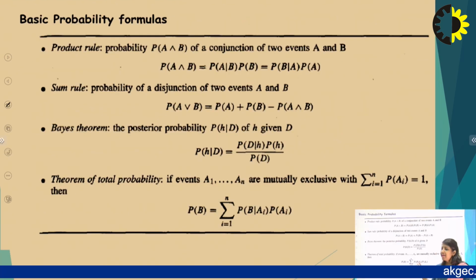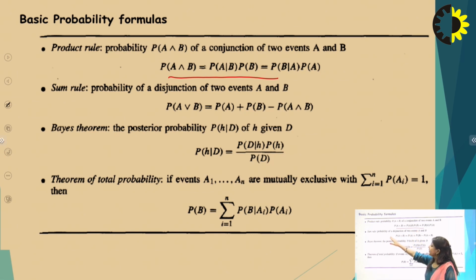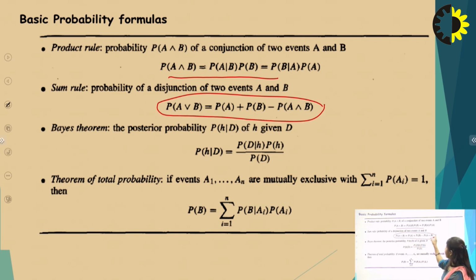So the basic probability formula is the product rule. We already know the probability formula: P(A and B), a conjunction of two events, means we can write P(A and B) as P(A given B) times P(B), or P(B given A) times P(A). So this is the same. And the sum rule is P(A or B) for events that are not mutually exclusive: P(A) plus P(B) minus P(A intersection B). So A or B is this.